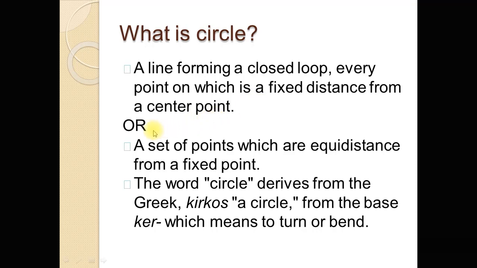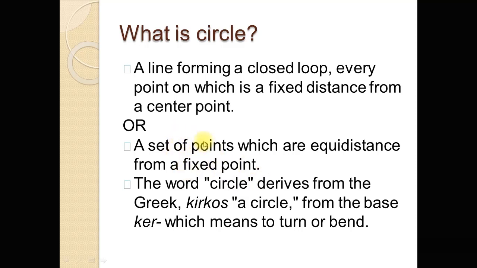Or a circle is a set of points. Every geometrical figure is a set of points, so a circle is also a set of points, but those set of points which are equidistant from a fixed point. The fixed point is called the center of the circle.